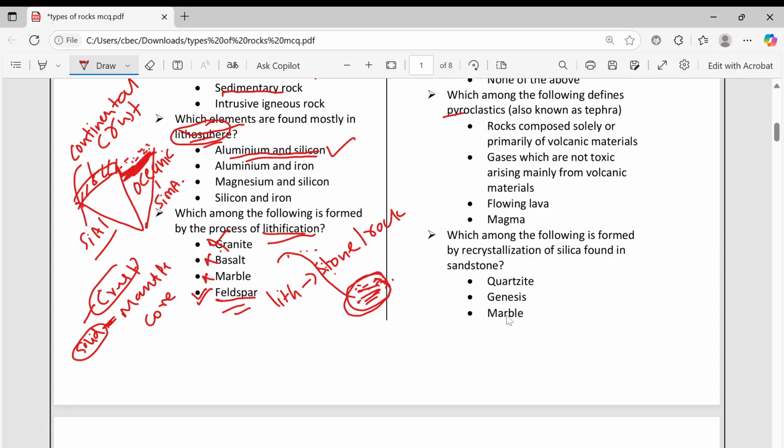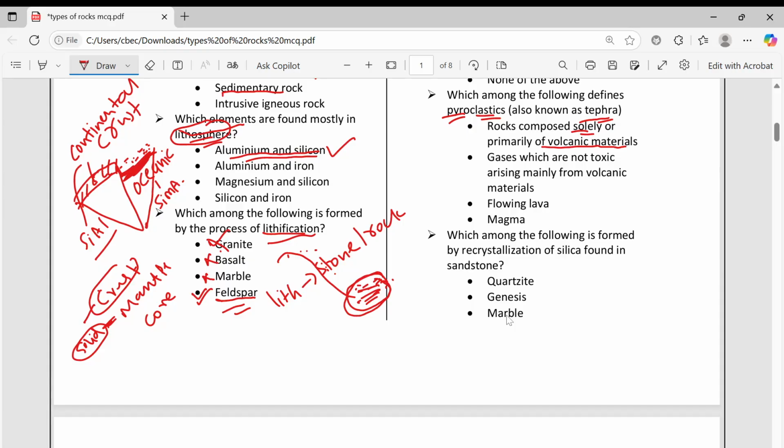Which among the following defines pyroclastics? Pyro means fire. Clast means rock fragment, some small fragment. Pyroclastic is also known as tephra. So pyroclastics are rocks composed solely of volcanic materials. Clast means rock fragment, pyro means fire. From fire, rock fragments are coming.